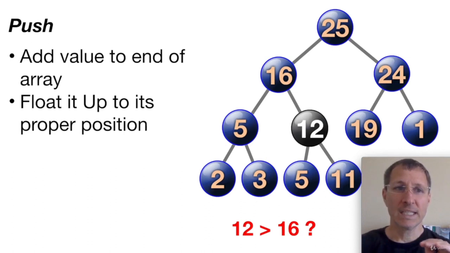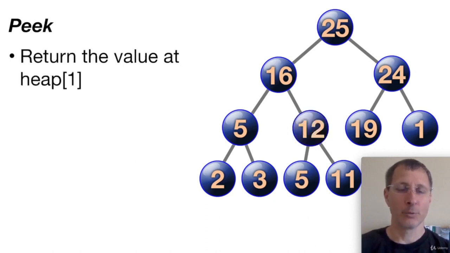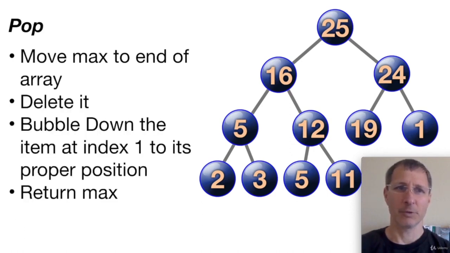So this is one of the key behind the scenes functions that we have to code, which is called float up or bubble up. When we add an item to the bottom of the tree, we need to be able to bubble it up to its correct position in the heap by comparing it to its parent nodes and then swapping. So we use that every time we do a push operation. Peek just returns the value at the top of the heap, which is going to be heap of index number 1. And that's pretty straightforward. We don't really need to pop it off or anything.